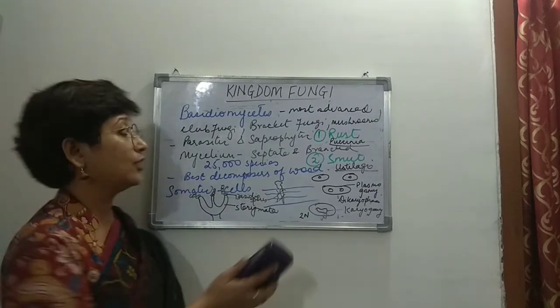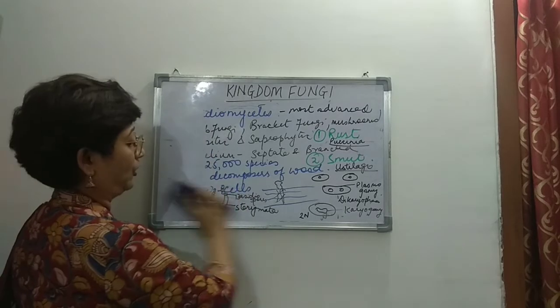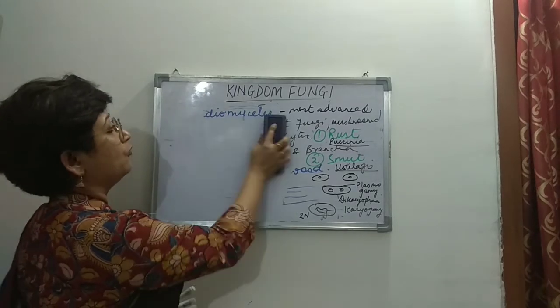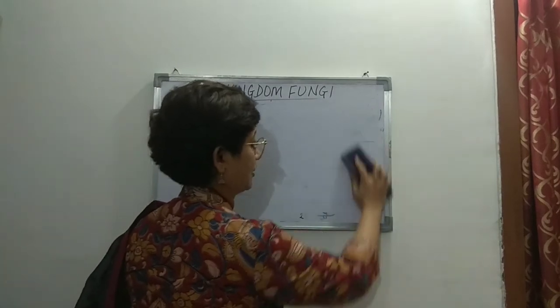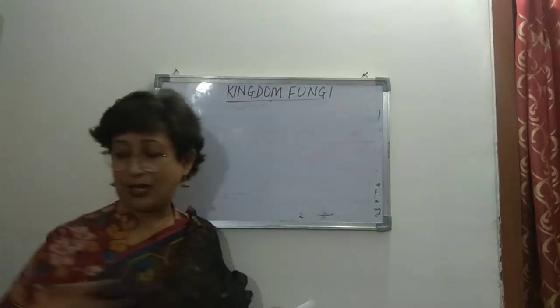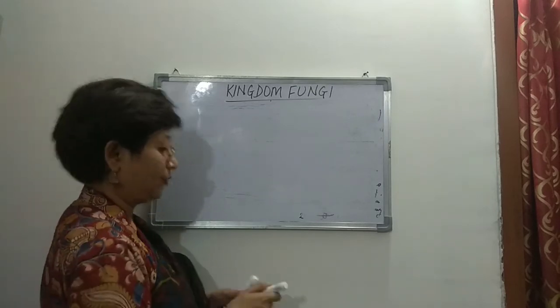And now we come to the last group of kingdom fungi, that is Deuteromycetes.